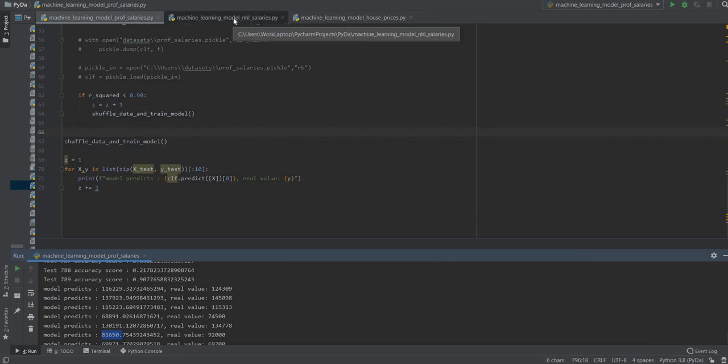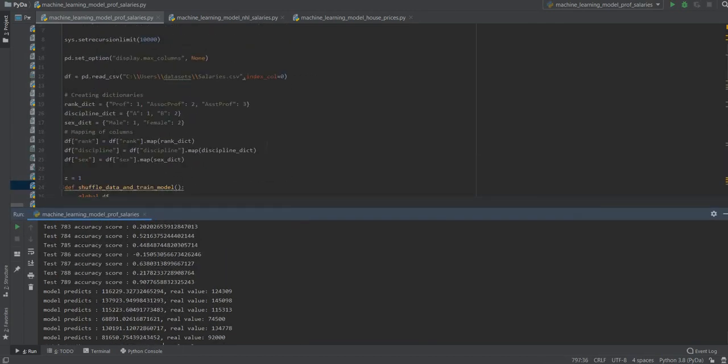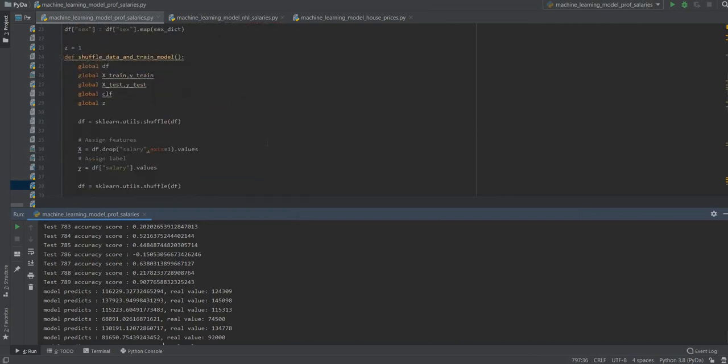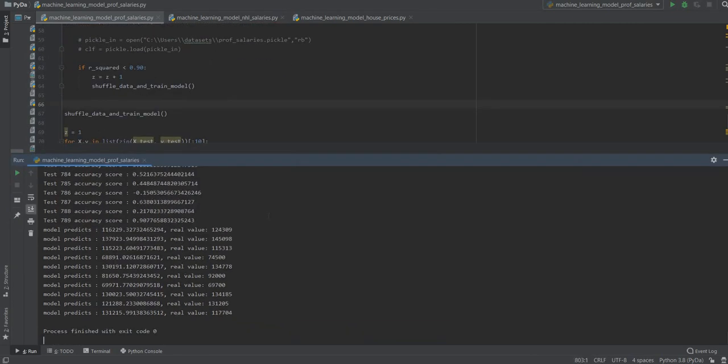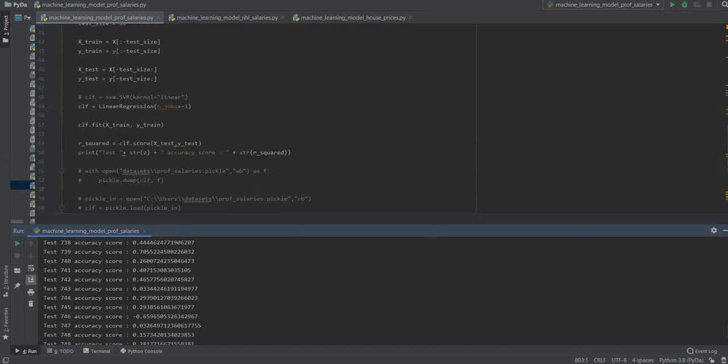Before we go, let's just have a quick look at the, this is for the professional salaries. This is now the machine learning model for the NHL salaries, the National Hockey League salaries. That one is more data. So as you can see here, if you know how the code works, then the model is not that hard to build, and you don't really need to know how the algorithm works.